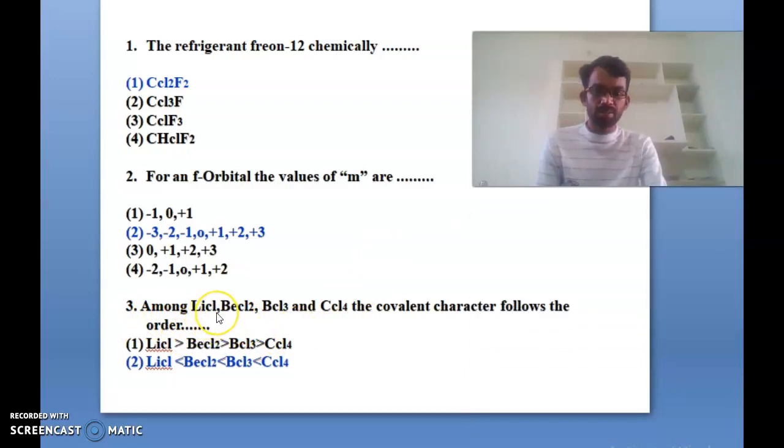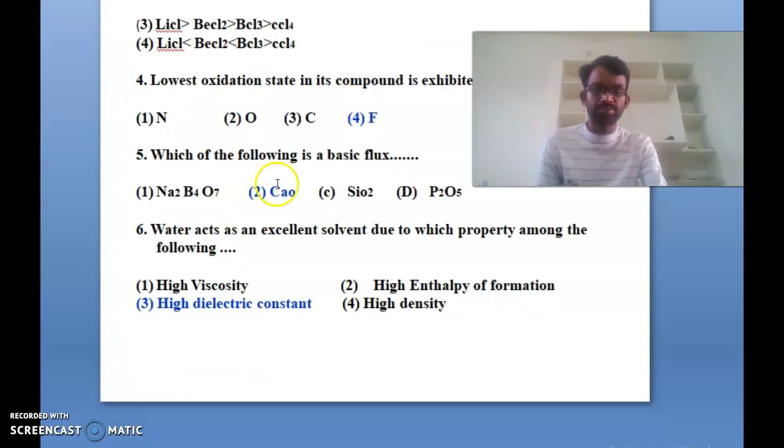Among lithium chloride, beryllium chloride, boron chloride, and carbon tetrachloride, the covalent character follows the order. Lithium chloride less than, greater than, it is given like that, then beryllium chloride, boron chloride, and carbon tetrachloride. So lithium chloride, beryllium chloride, boron chloride, carbon tetrachloride: here the second one is the correct answer. Okay, you can see the next bit, the fourth one.